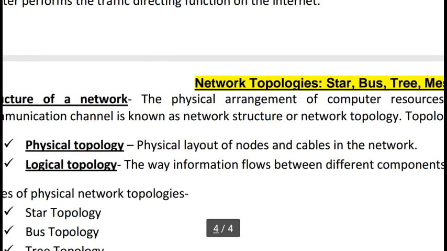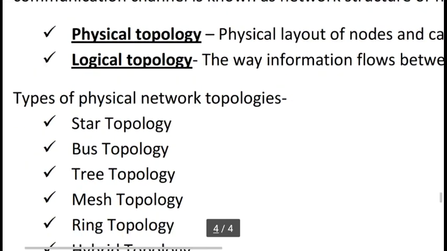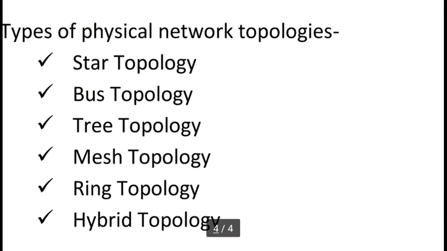So we can say physical topology and logical topology. Physical arrangement of computers is what we call the topology, structure or layout of a network, physically and logically. The types of physical network topology are: star, where we put our computers and connect each other to continue our networking; bus topology, tree topology, mesh topology, ring topology and hybrid topologies.